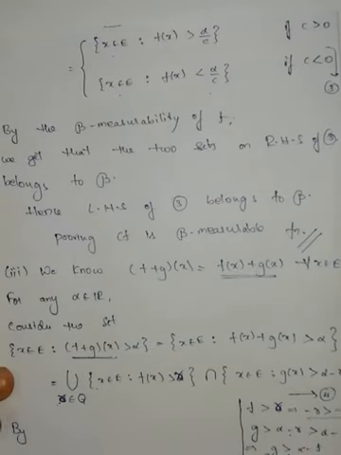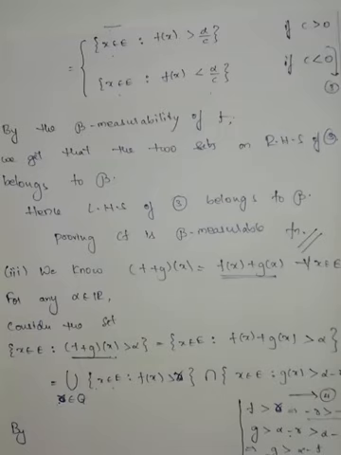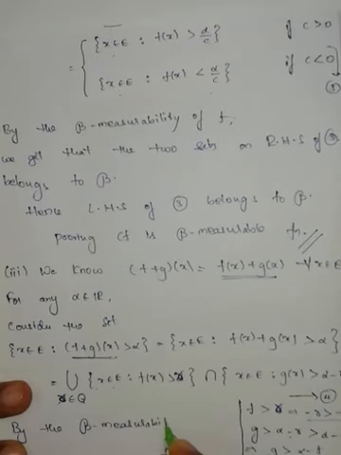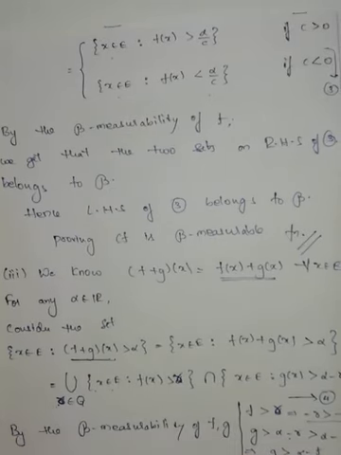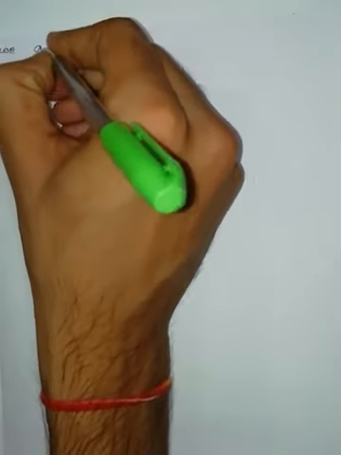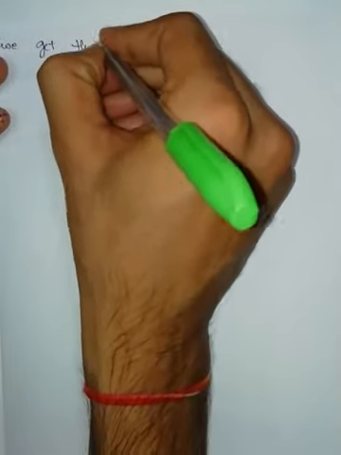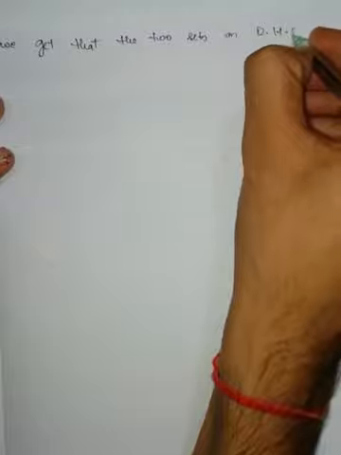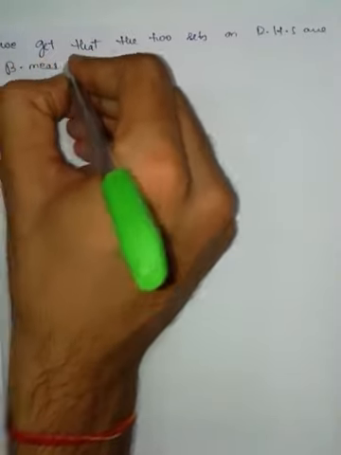In the statement it is clearly given that f and g are script B measurable functions, then this set and this set belong to script B. Since script B is a sigma algebra, their intersection belongs to script B, then their union also belongs to script B. By the script B measurability of f, g, we get that the two sets on RHS are script B measurable.